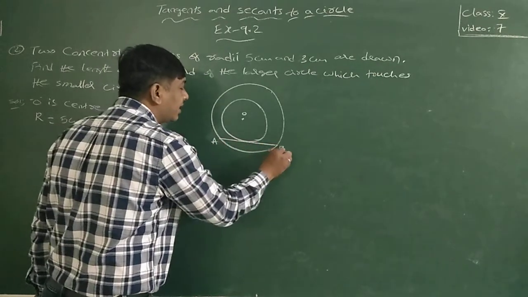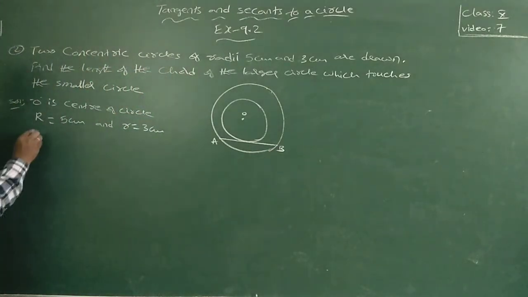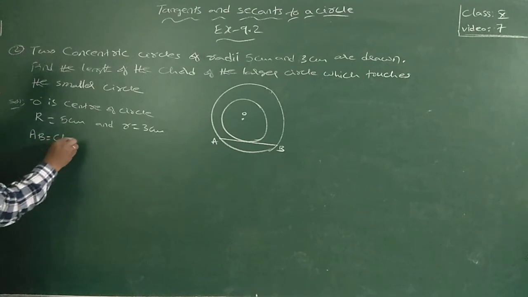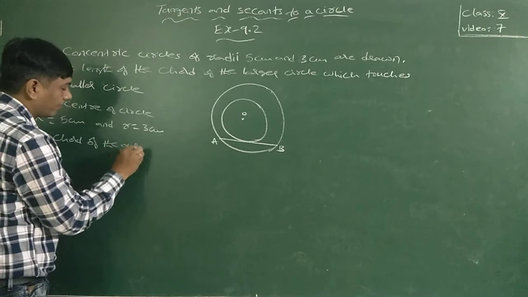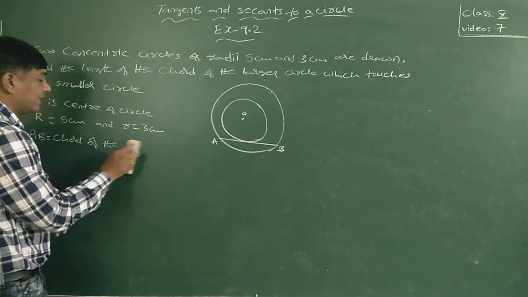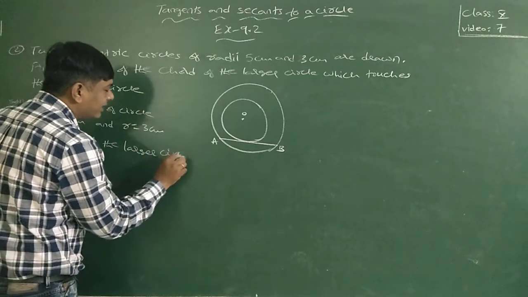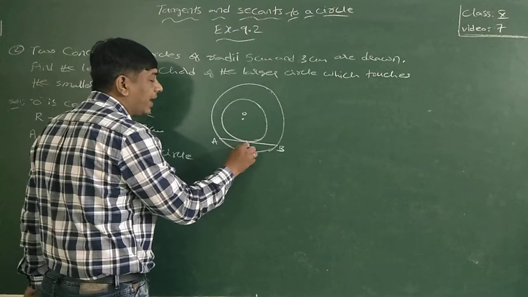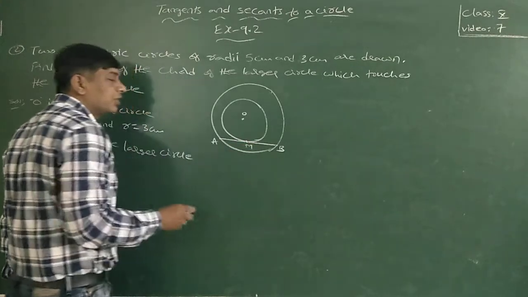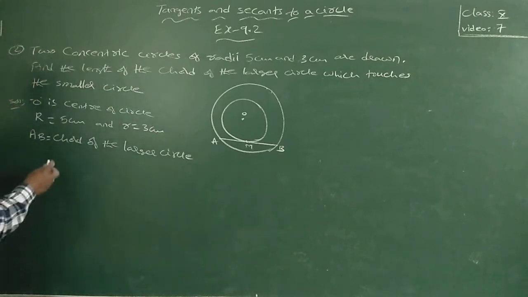AB is the chord of the outer circle. While drawing this chord, it touches the inner circle at a point M. So AB becomes a tangent to the inner circle.